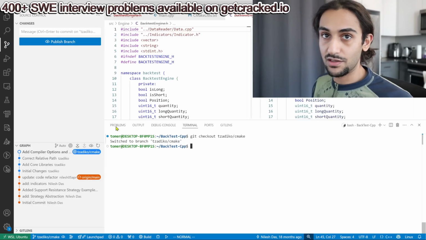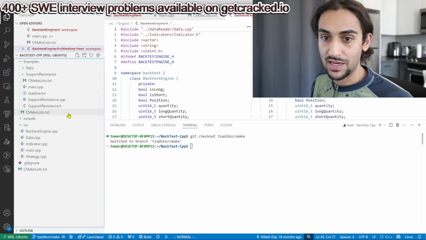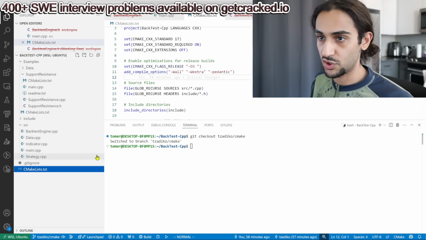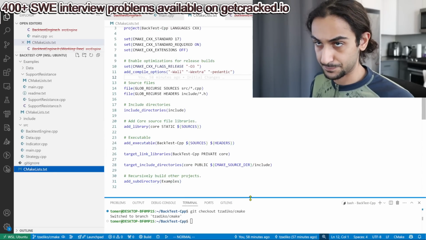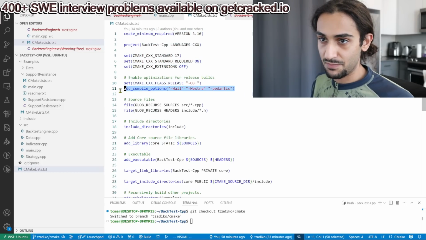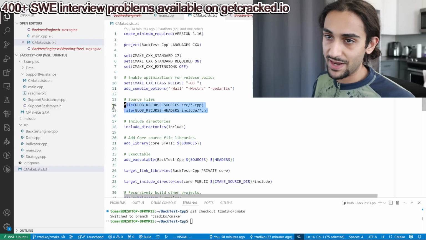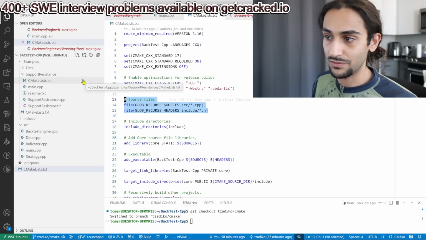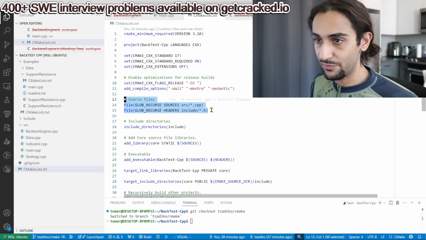So let's take a look at my CMake list. Now I know CMake isn't the sexiest thing to talk about, so we won't spend too much time on it, but I want to show you the difference. Everything here is kept the same. Here I just added some compiler options, and now instead of handwriting every file, which imagine you have 1,000 files, who wants to do that? Just write a glob for it.